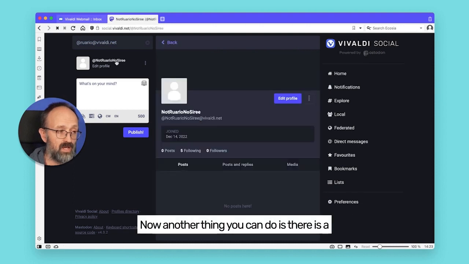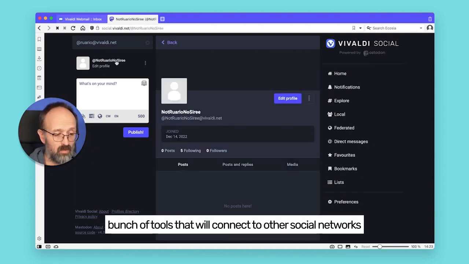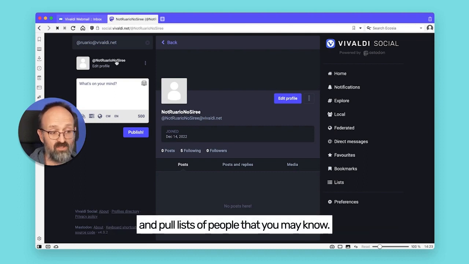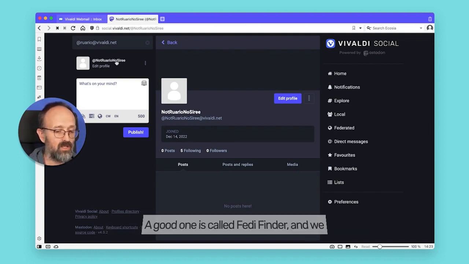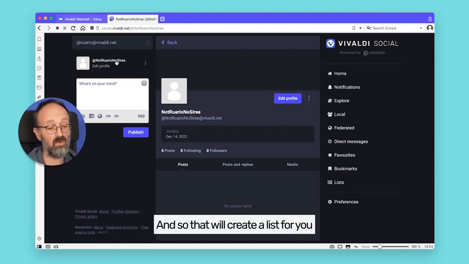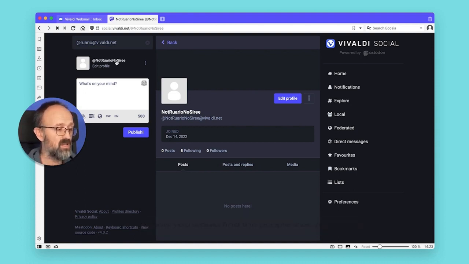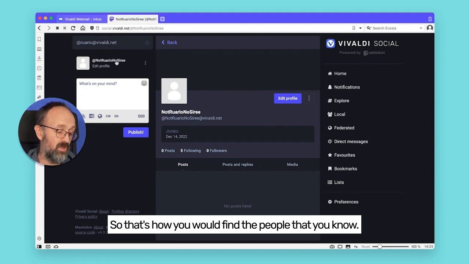Now, another thing you can do is there is a bunch of tools that will connect to other social networks and pull lists of people that you may know. A good one is called FediFinder, and we can probably link to that in the description. That will connect to, say, Twitter, and find other people who are on Mastodon and Twitter. That will create a list for you, and you can click on all the people in that list and you can find them as well. So that's how you would find the people that you know.